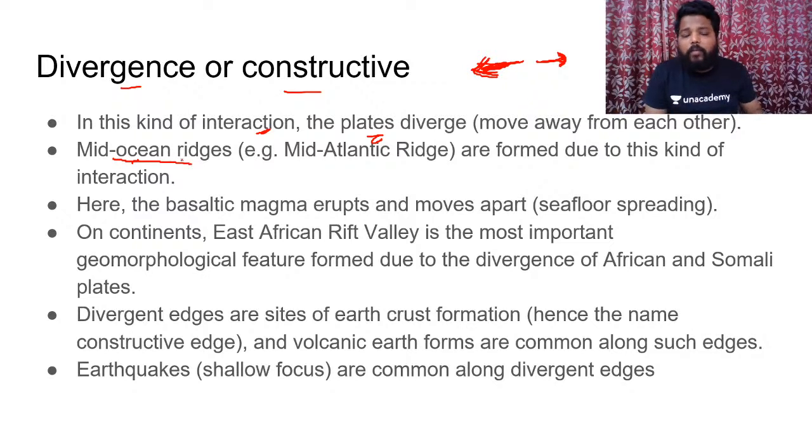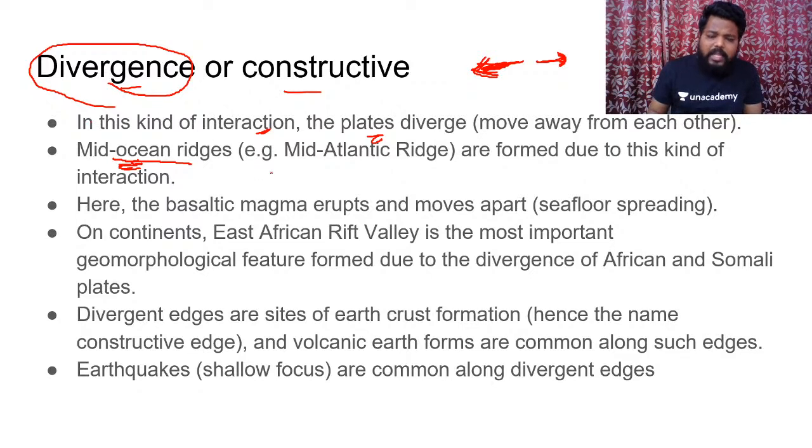The recent one which we have seen near the seafloor spreading process: at the ascending limb, the oceanic crust is being broken, and the adjacent diverging limb makes the crust push away from itself. There we experience these mid-oceanic ridges. So mid-oceanic ridges are the result of the divergent plate boundary on the Earth's surface. The best example you can quote is the mid-Atlantic ridge.